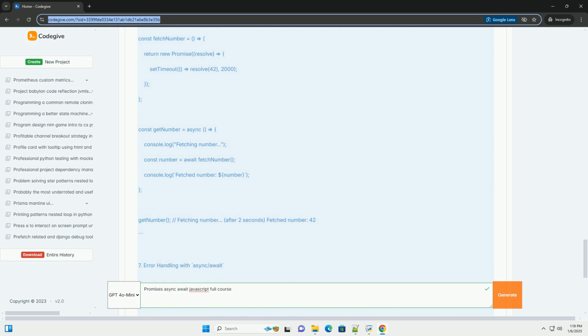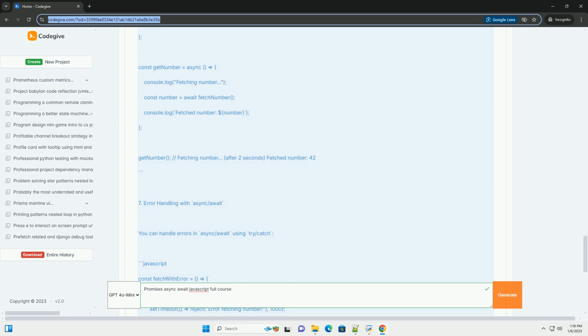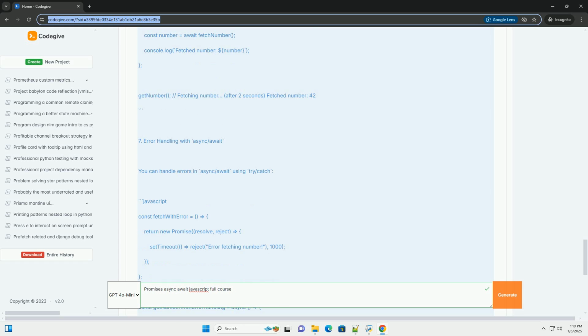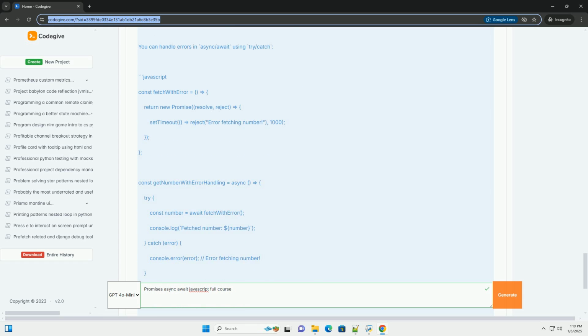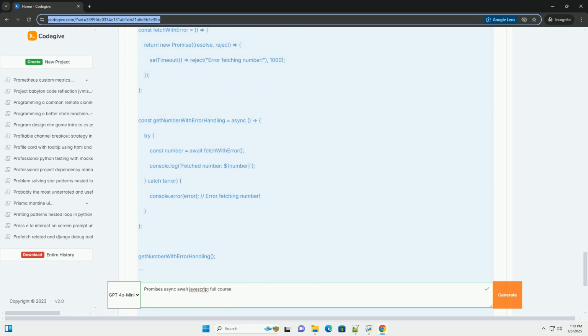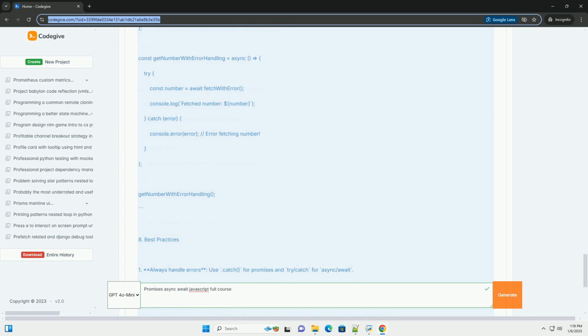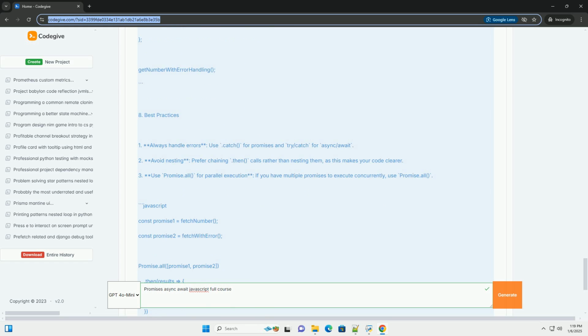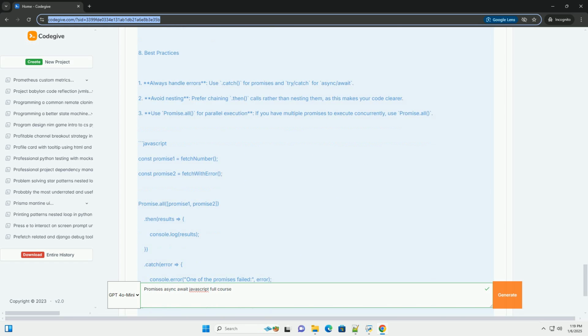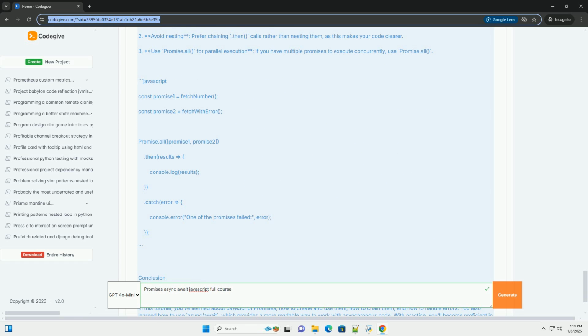1. What are promises? A promise is an object that represents the eventual completion, or failure, of an asynchronous operation and its resulting value. A promise can be in one of three states. Pending, the initial state, neither fulfilled nor rejected. Fulfilled, the operation completed successfully. Rejected, the operation failed.